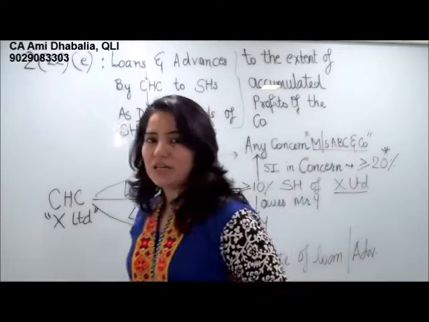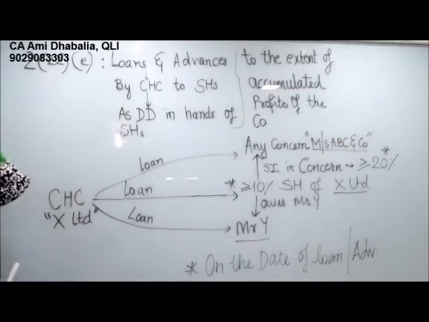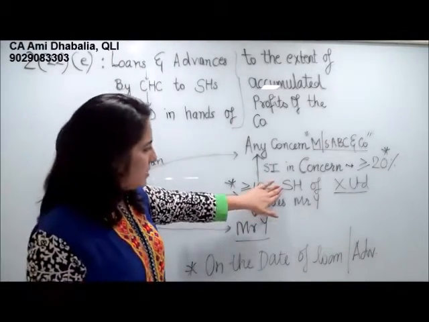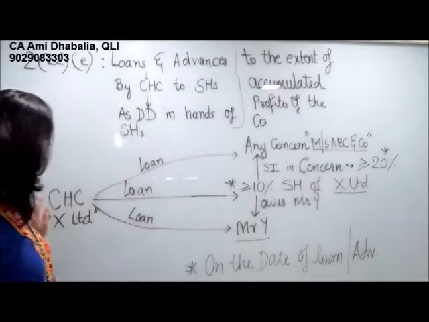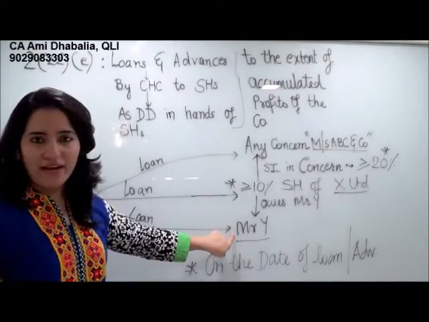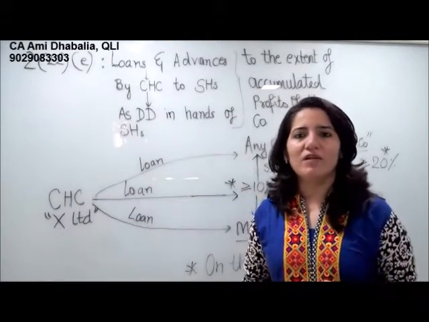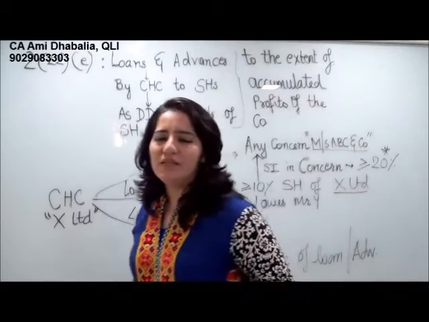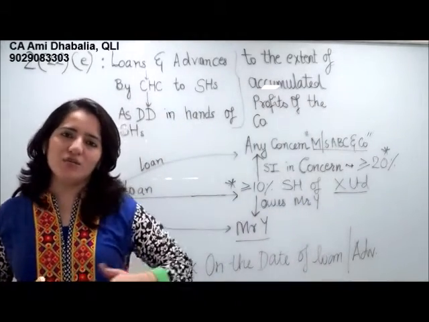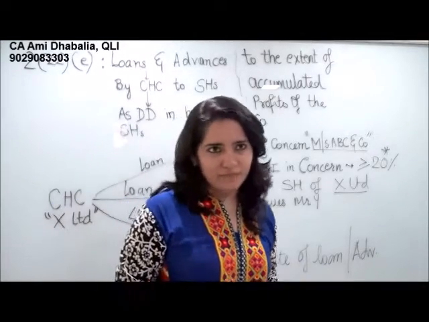Now, obviously, there are various ways in which this can be evaded. Suppose the shareholder of X Limited, that is a closely held company, owes some money to Mr. Y. So, instead of taking the loan directly from the company, he may ask the company to pay the loan to his friend Mr. Y, to whom he owes some money.